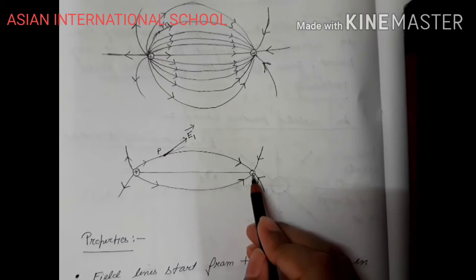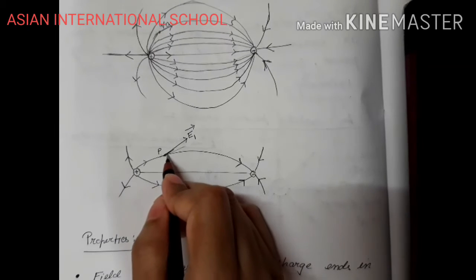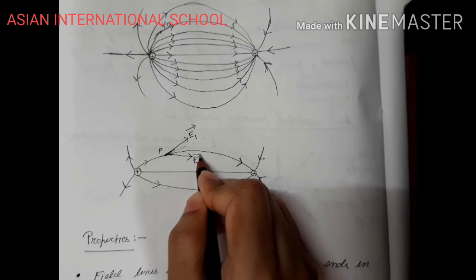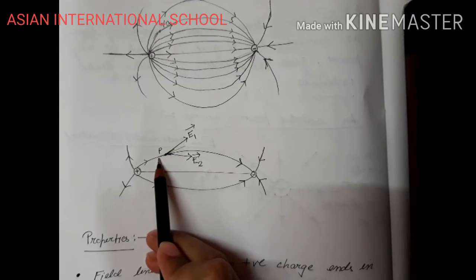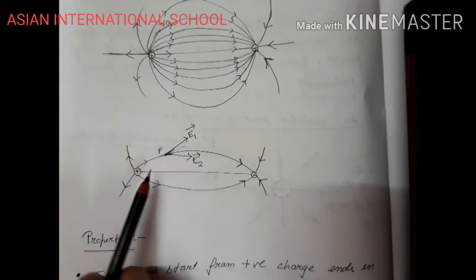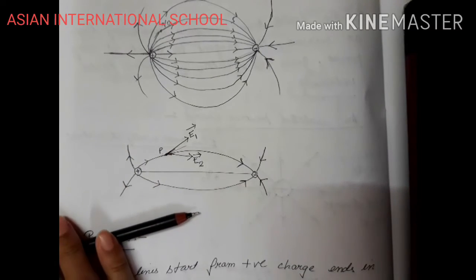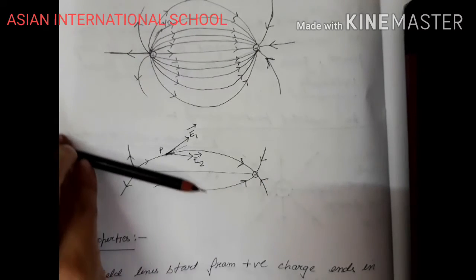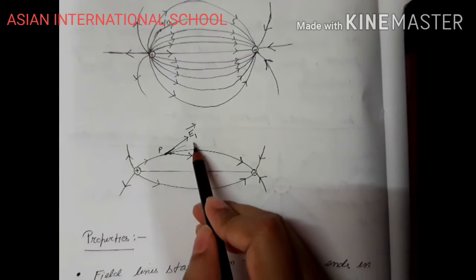And for this negative charge, the test charge will again experience a force, somewhat in this direction, E2 vector. The positive charge repels the test charge, directed here, and the negative charge pulls the test charge towards it in this direction.